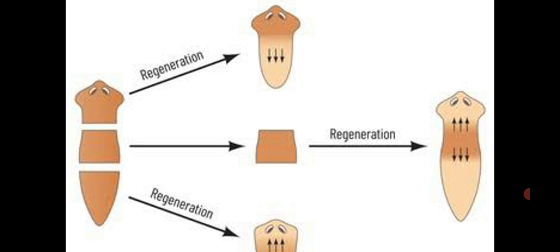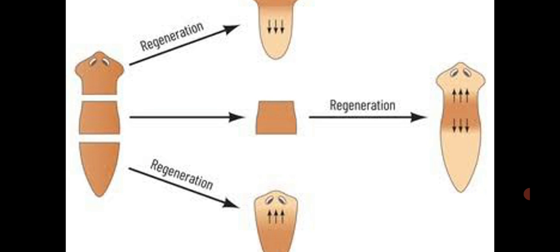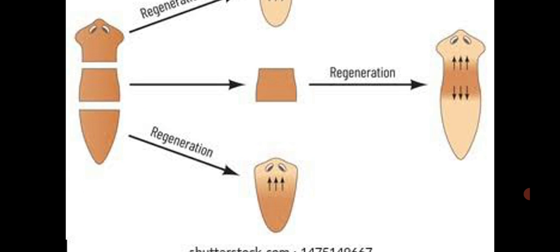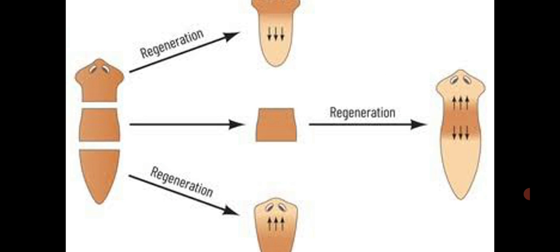The body fragment again develops into head, body and tail. The tail develops into head and body. So the worn out parts, by accidental process, again give rise to a new individual. It is the regeneration process in planaria.